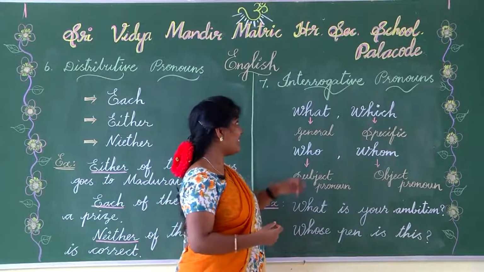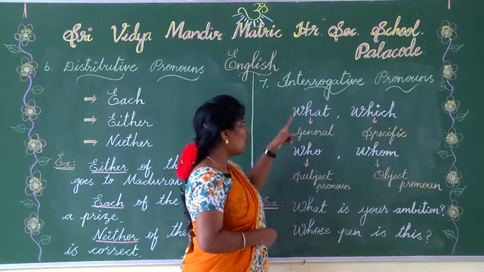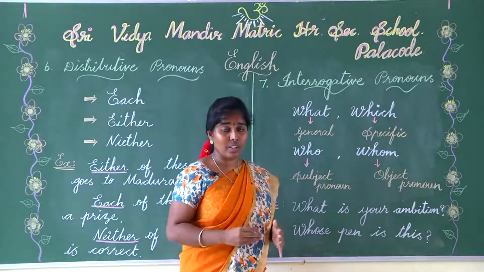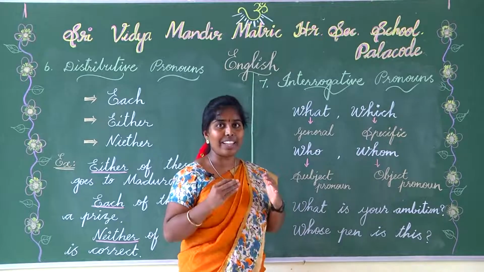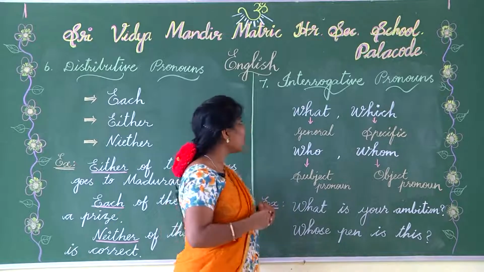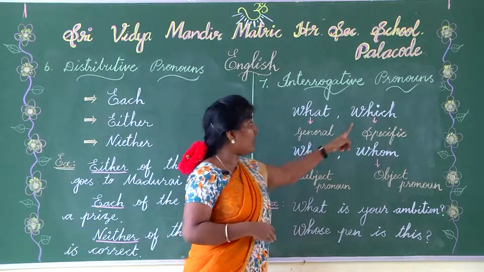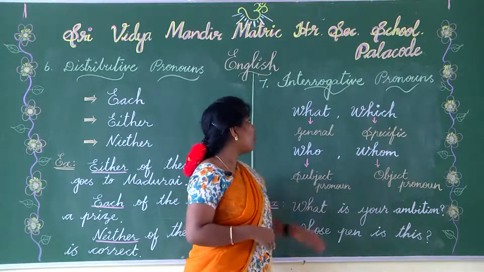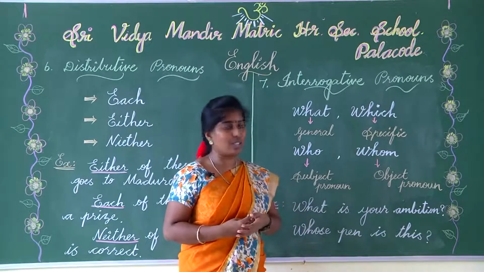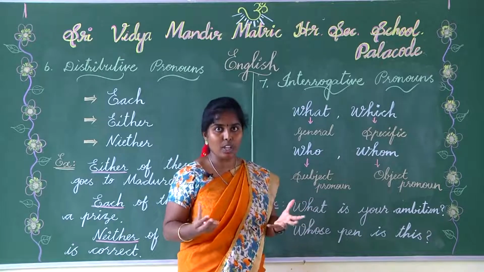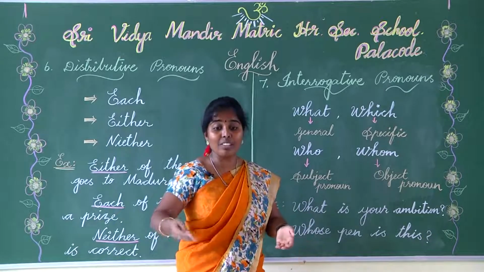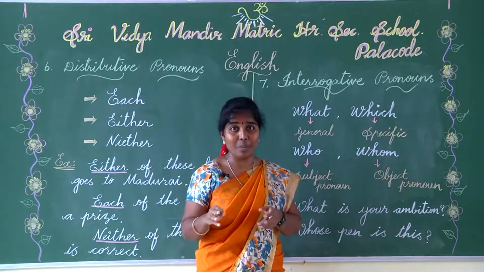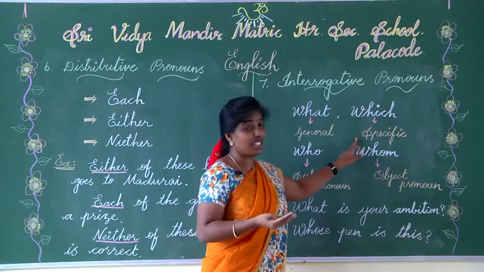Last but not least, let's see interrogative pronouns. What, which, who, whom. All these are WH words. So an interrogative pronoun is used to raise a question, and it starts with WH question words. What is for general, which is for specific, who is for subject pronoun, and whom is for object pronoun. What do you want? In the sense you have many options. What type of saree do you want? In the sense you have many options to choose from. Which do you want? In the sense you may get two or three options, and in that you need to choose. So it's very specific.